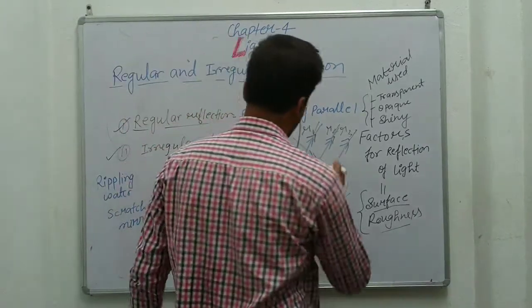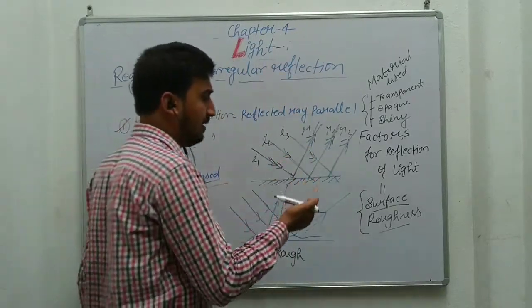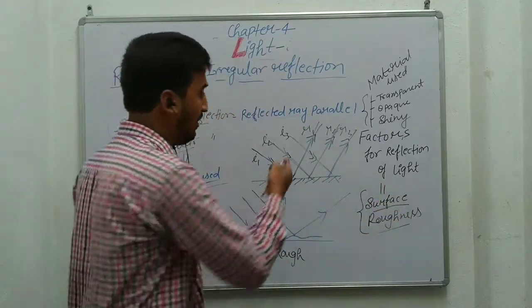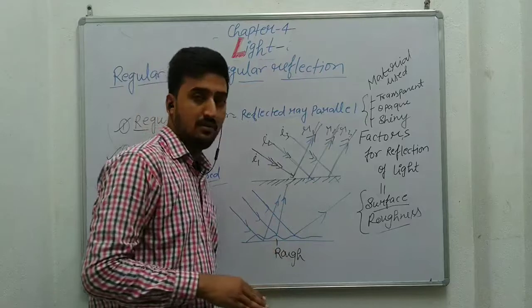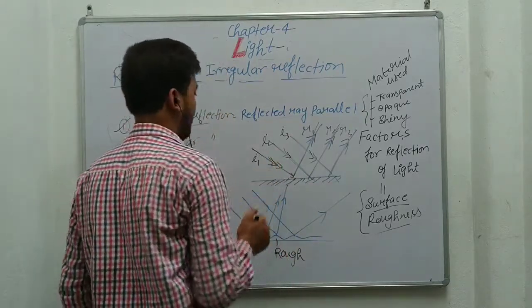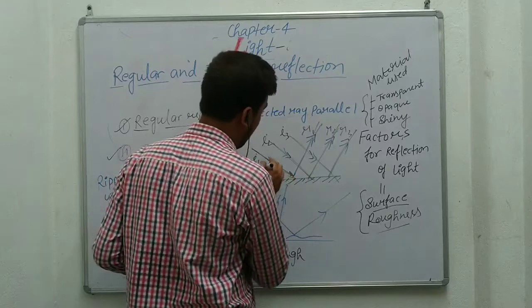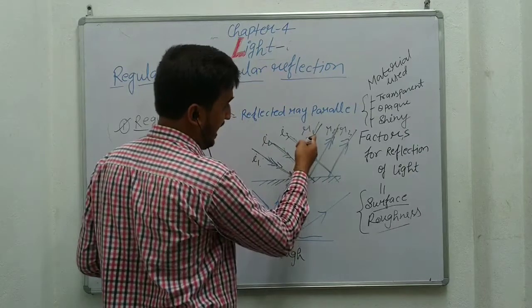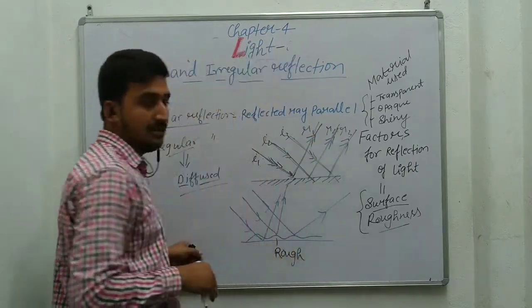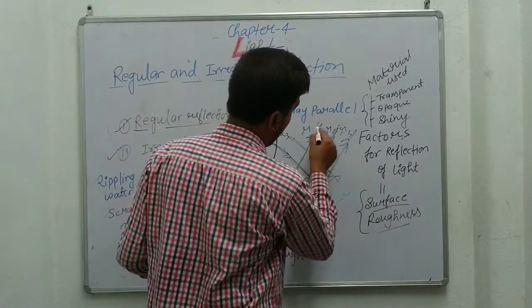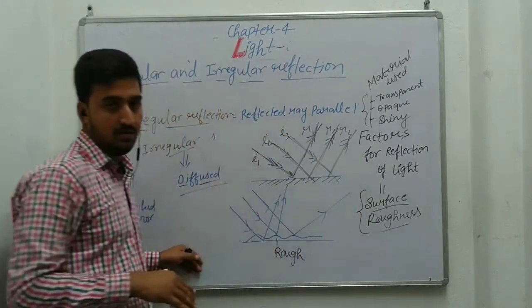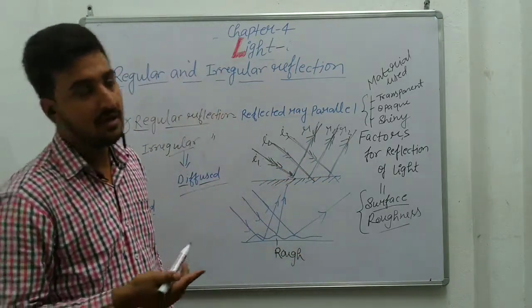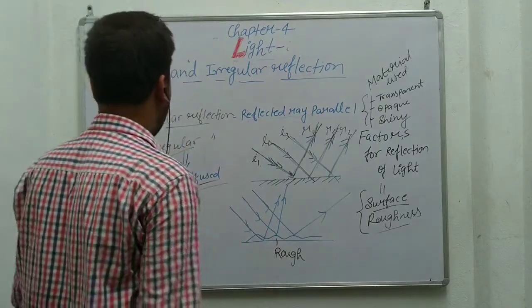It can happen for a polished surface like a plain mirror or steel surface or any finished surface. But you should remember one thing: the incident rays and the reflected rays should be parallel, R1, R2, R3. These are three different reflected rays, but each line is parallel to the others, and you will find the angle of incidence equal to the angle of reflection. So in that case we can say this is regular reflection.